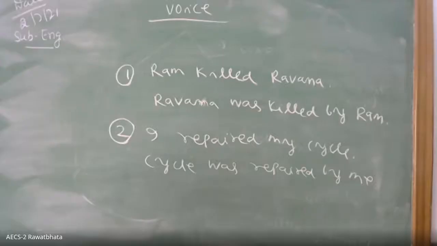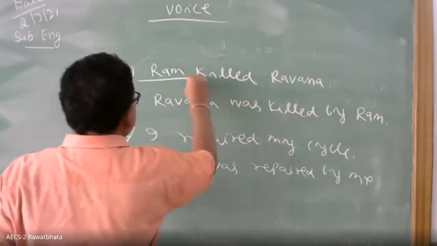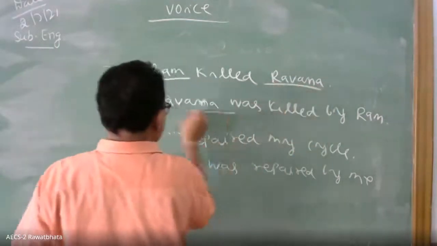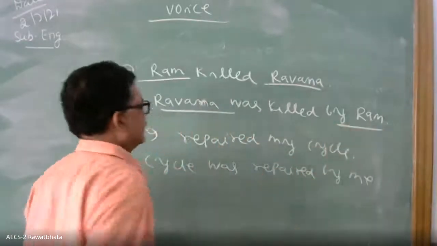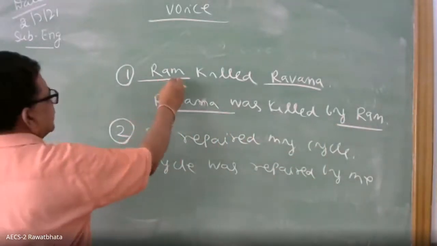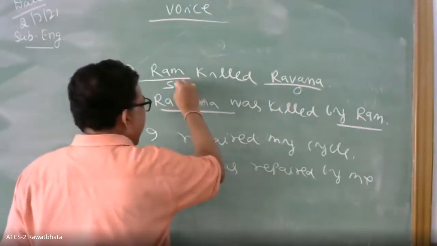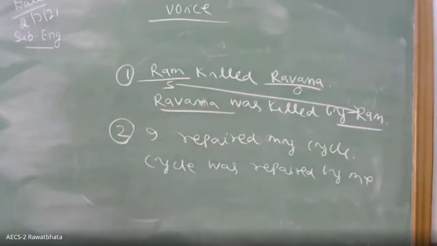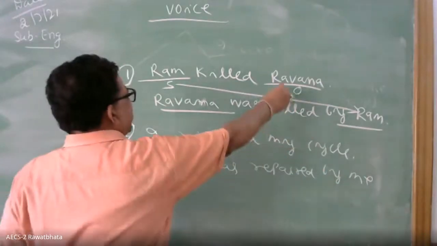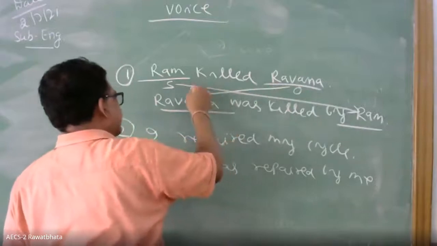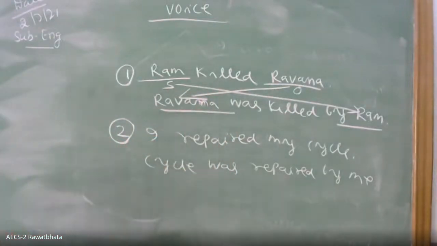So in this manner, the subject-object relationship changes when you change from active to passive. This is the subject, this is the object, and the subject became the object. See, subject of the active became the object of the passive. Clear? Object of the active became the subject of passive. What are the changes done?